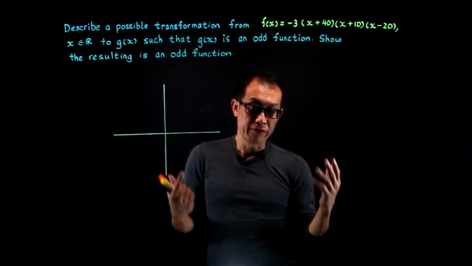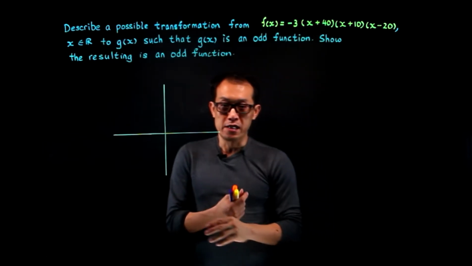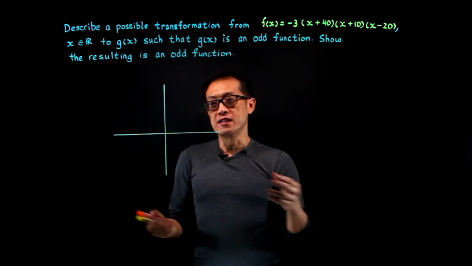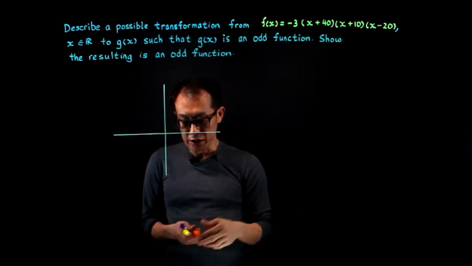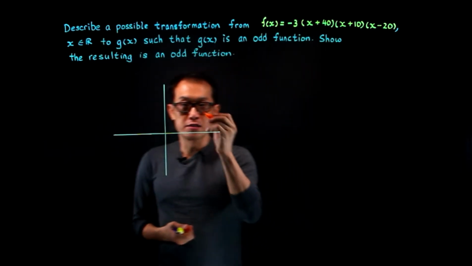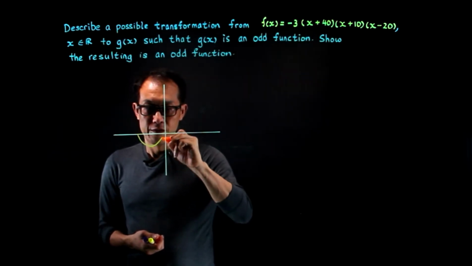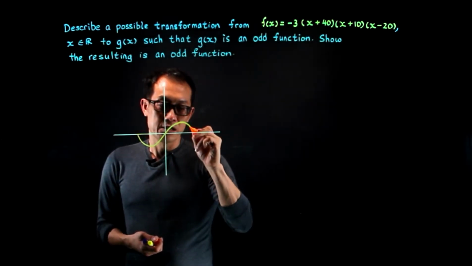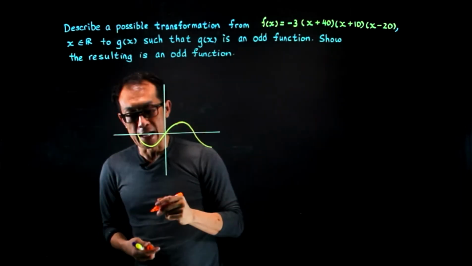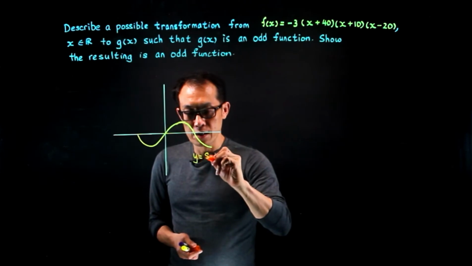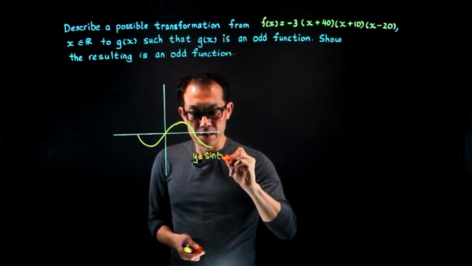If you check the definition in a textbook or from Wikipedia, it will state something like that it is symmetrical about its origin. An example of an odd function is a sine graph, y equals sine x.